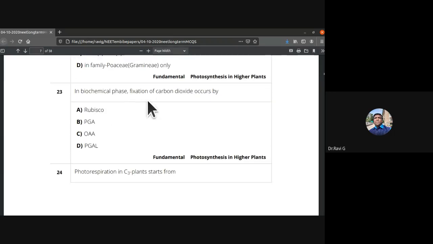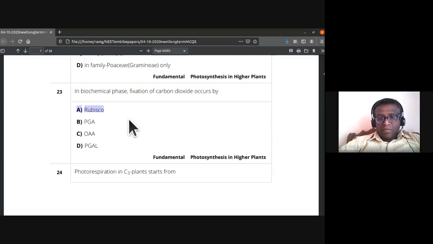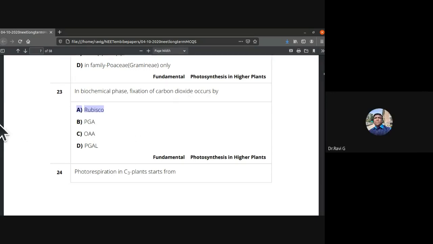In biochemical phase, fixation of carbon dioxide occurs by Rubisco. Or if they have asked the substrate, fixation of carbon dioxide occurs by Rubisco. So let us check the answer. 23rd, A is the answer.